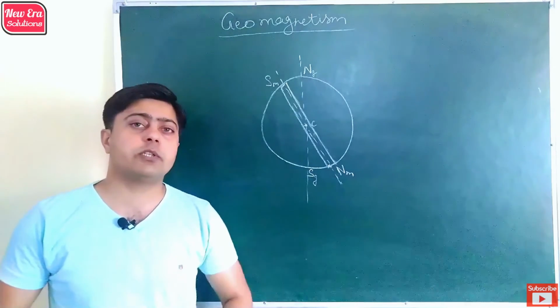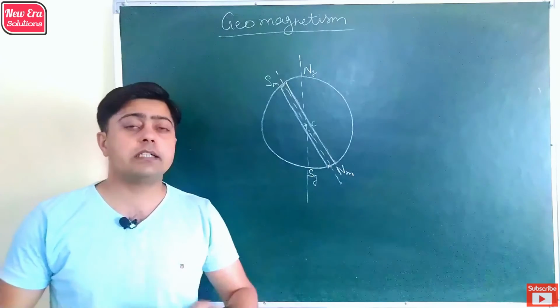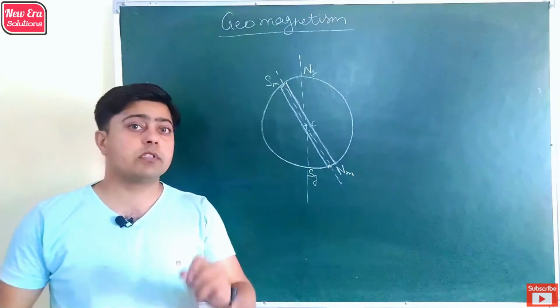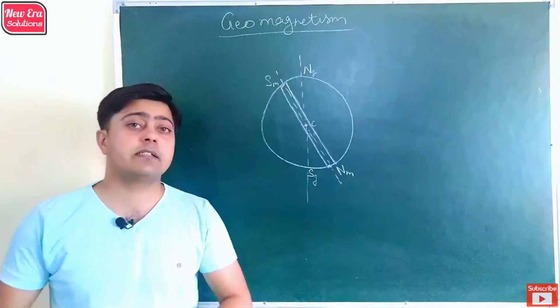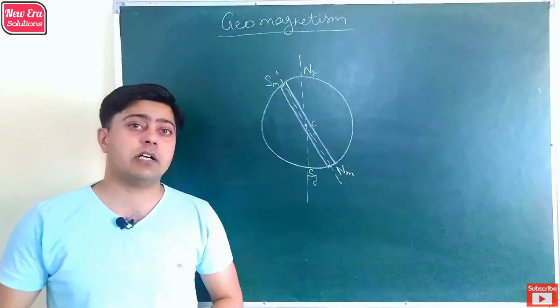So from all the theories, we can conclude that Earth shows magnetism, because we observe that when a magnet is freely suspended, it aligns itself in a north and south direction.